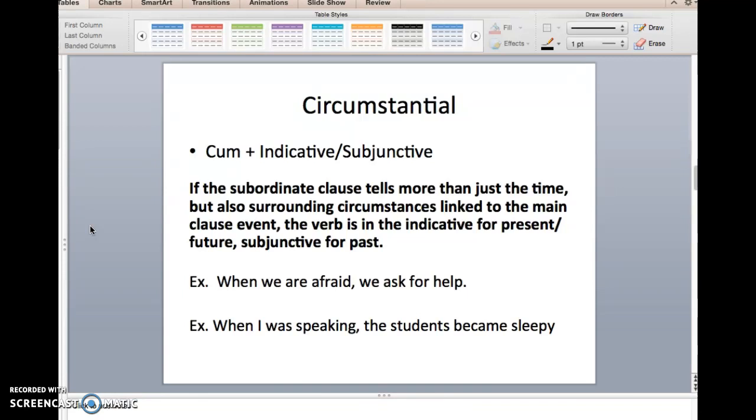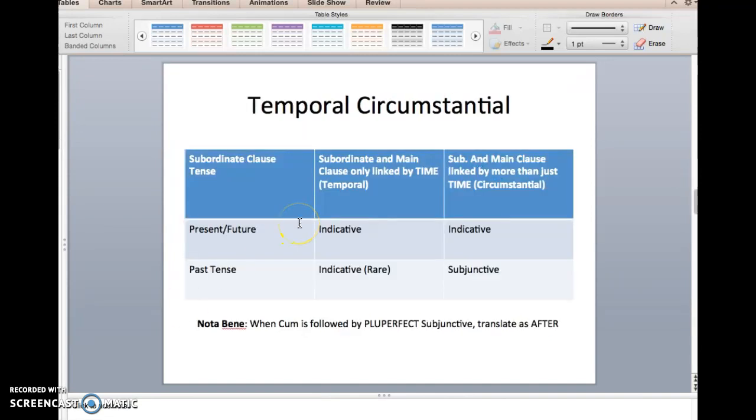So just to be clear, when the usage is temporal, the verb in the cum clause is always indicative. When the cum clause is expressing a circumstantial event, the verb in the cum clause can be either indicative or subjunctive. And let's look at a slide that summarizes this in a more visual format.